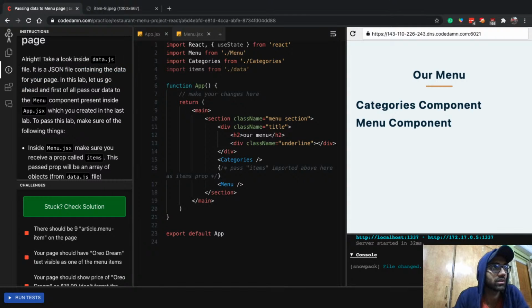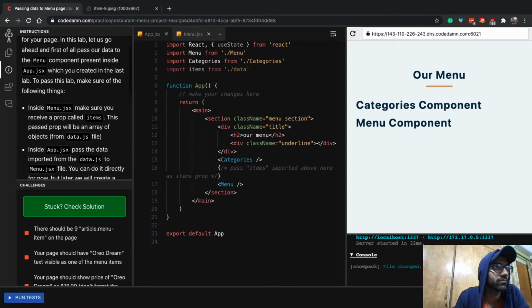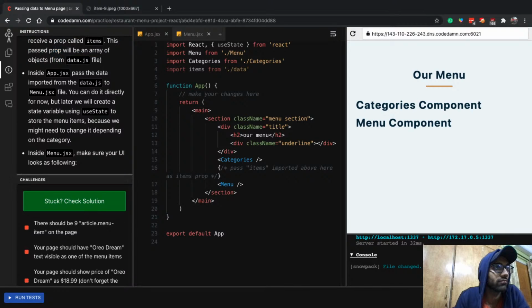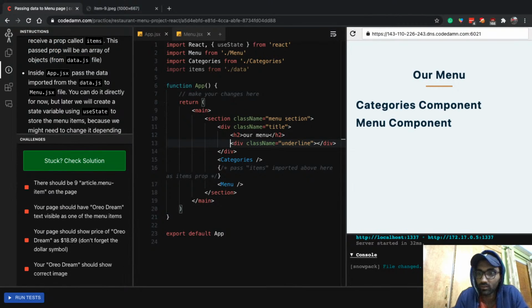In this lab, let us go ahead and first of all pass our data to menu, and then we have to just create that particular UI for it as well, right?